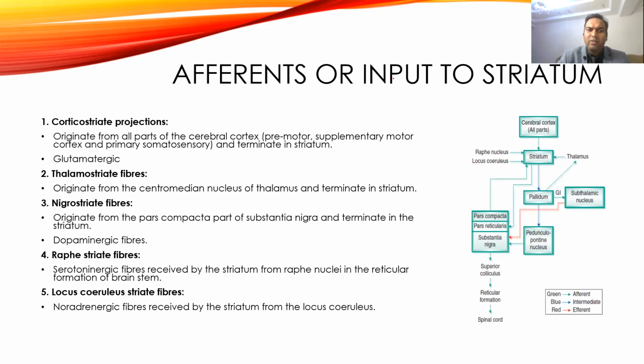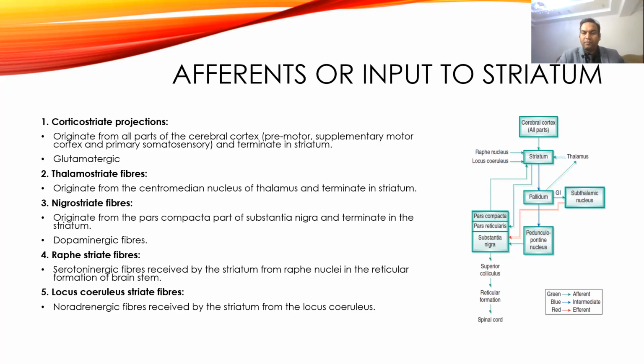And it also gets input from the raphe, which is serotonergic type of neurons, involved in the reticular formation of the brain. From there also it gets input, and also it gets input from the locus ceruleus.